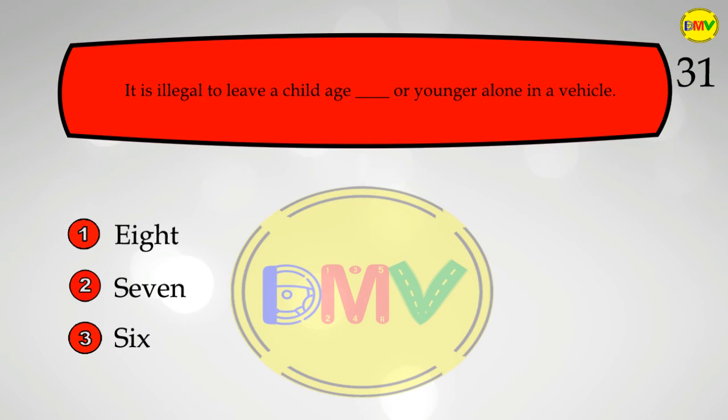The question 31. It is illegal to leave a child age _ or younger alone in a vehicle. 1. 8. 2. 7. 3. 6.